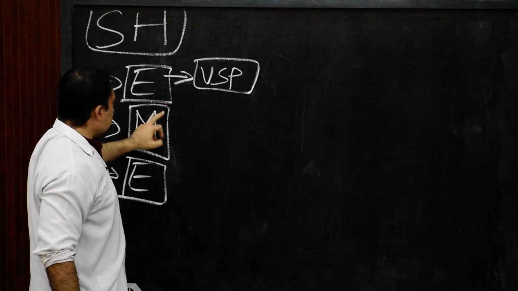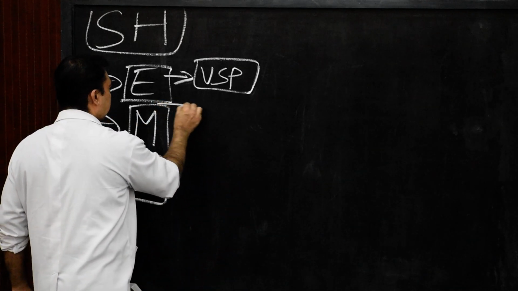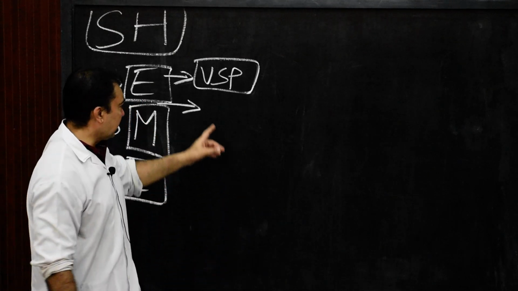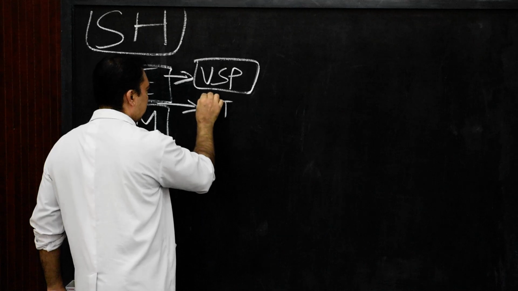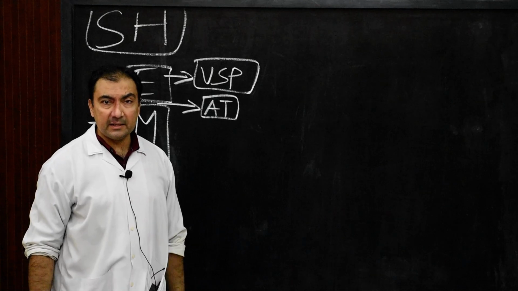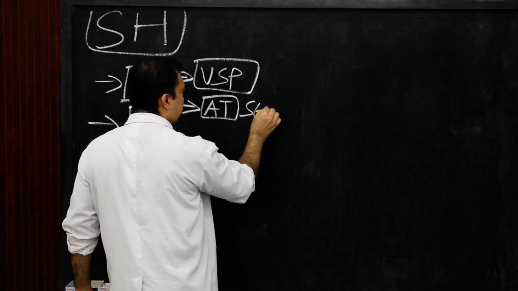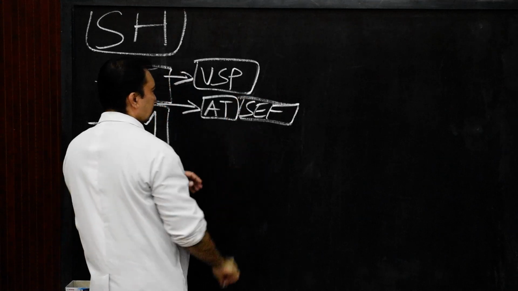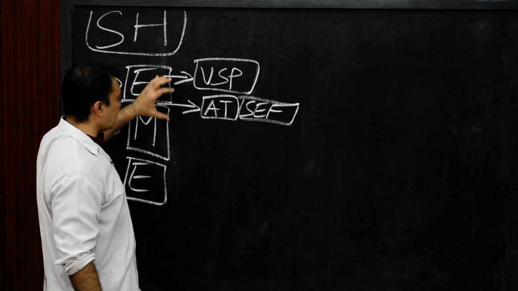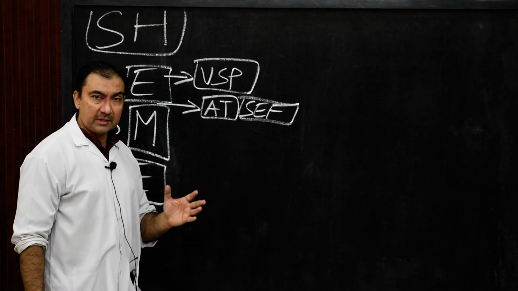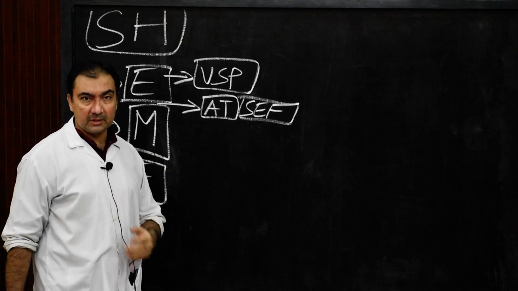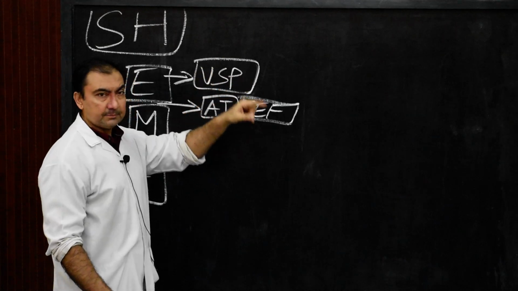Next, in between epicardium and myocardium, there will be a thin layer of areolar tissue. Along with that, there will be a thin layer of subepicardial fat. So subepicardial fat and areolar tissue will be present between the outermost epicardium and the intermediate layer, myocardium. So that is all about epicardium.